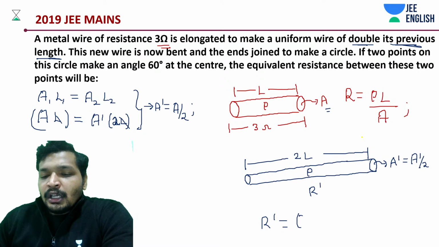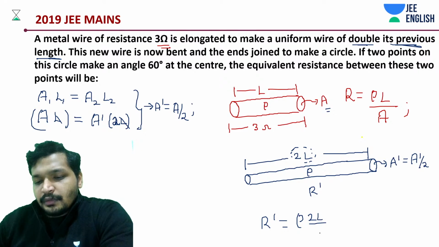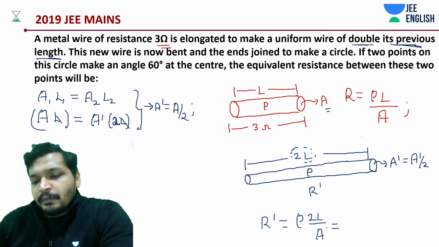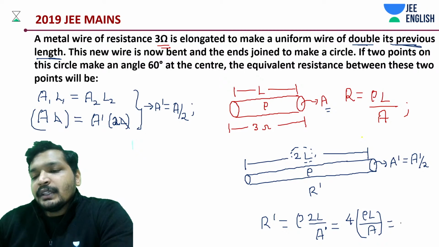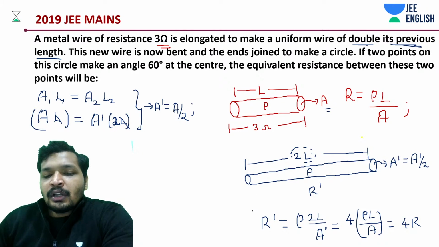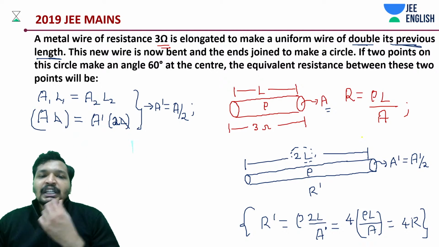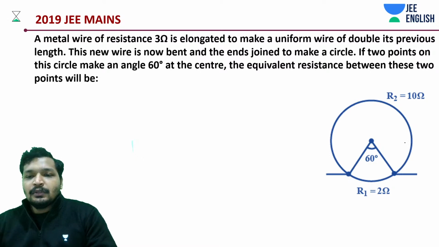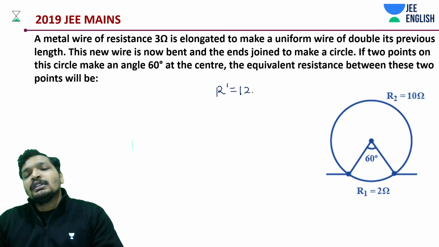R dash is going to be rho into 2L divided by A dash, which is basically 4 into rho into L by A. If you understood this point, it's basically 4. In this question you could have directly said it's 4R. Double the elongation, so in this case R dash is going to be 12 ohms. It's no more 3 ohms.